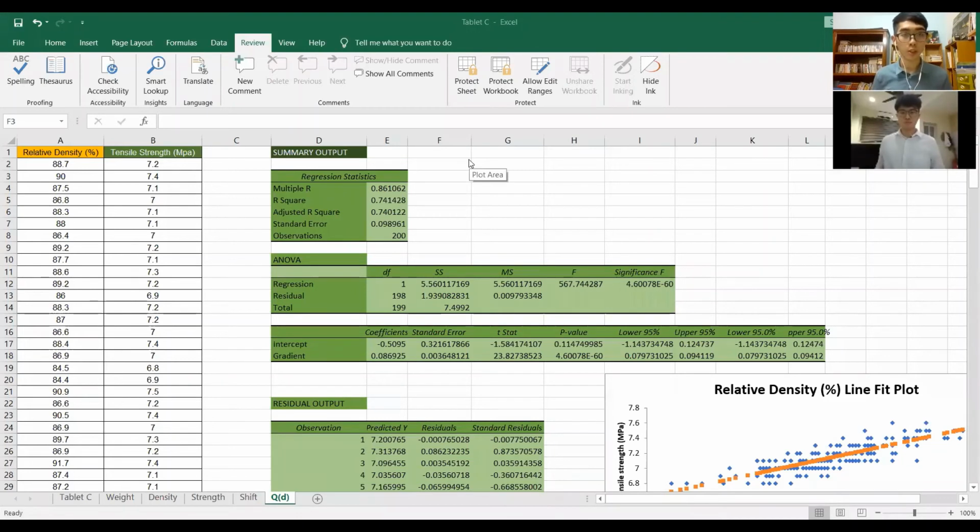Next, we'll be reporting regarding the regression of the relationship between tensile strength and relative density.